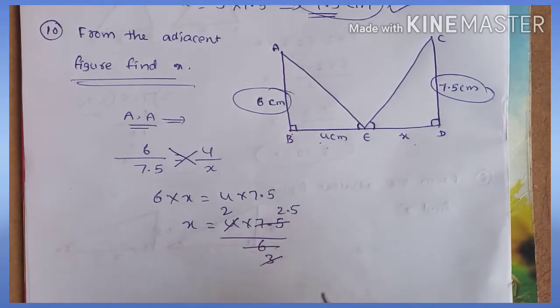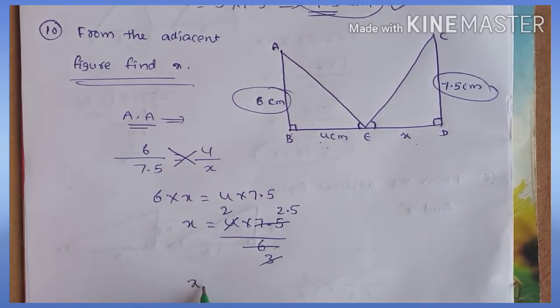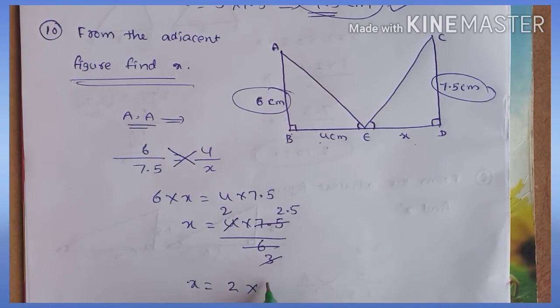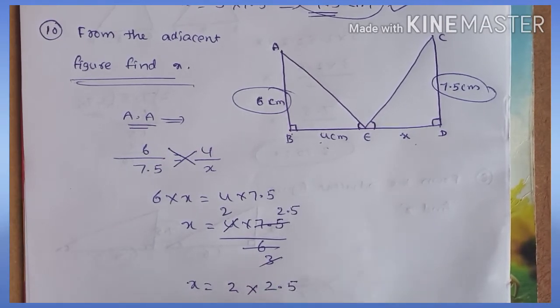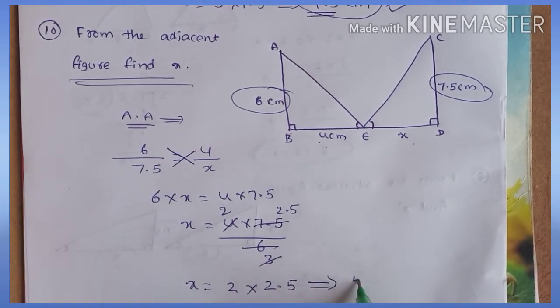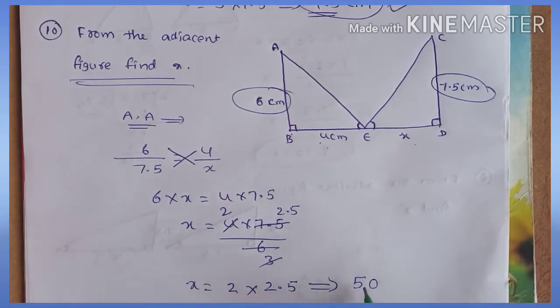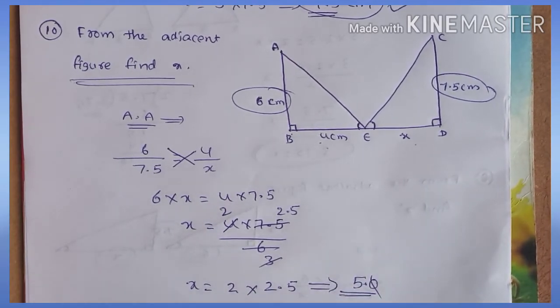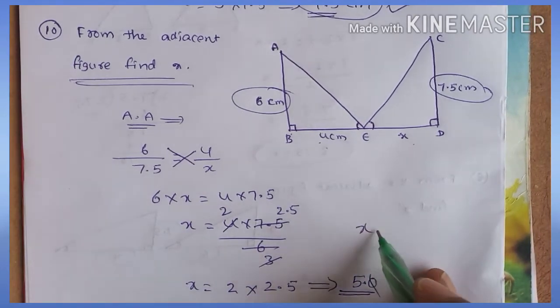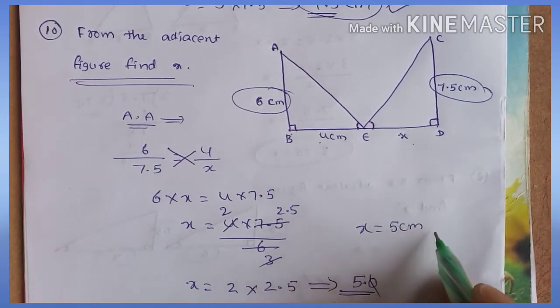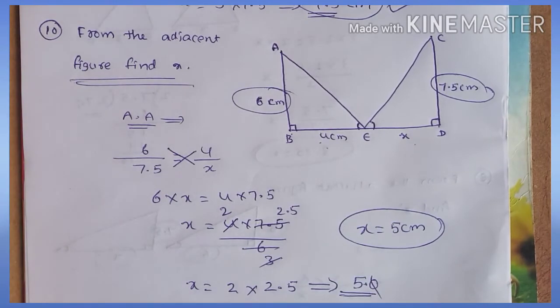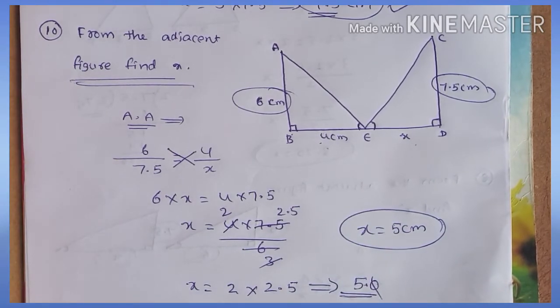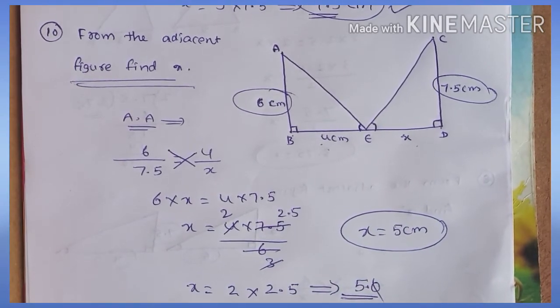Point is here, so one place after the point. So the value of x is equal to 2 into 2.5. 25 twos are how much? 50. One place after the point, so the point goes here and this gets cancelled. The value of x is equal to 5. The value of x is how many centimeters? 5 centimeters. Okay. Next problem.